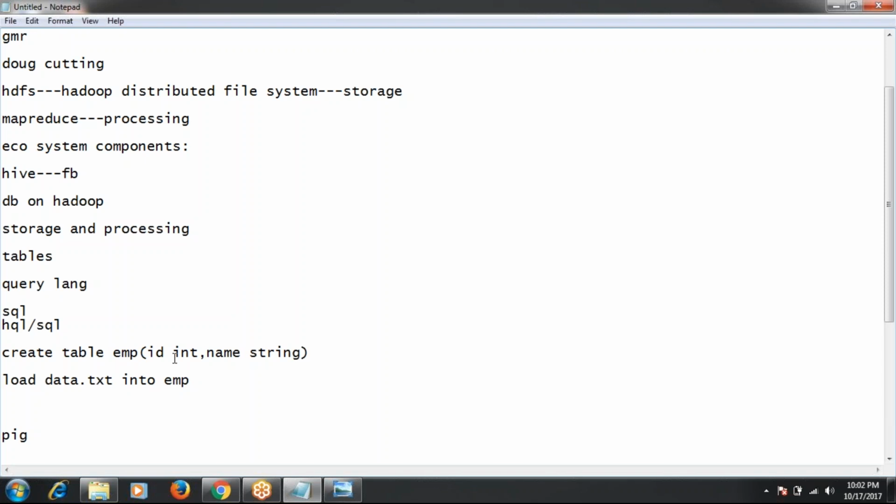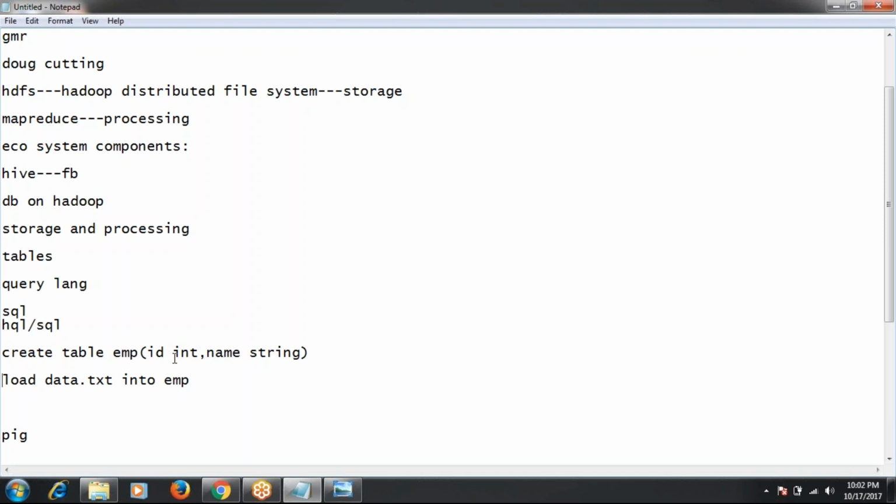Obviously, based on the input file, before creating the table, we have to know how many fields are there in our data. Then based on those fields only, we have to create the table in Hive. Then we can load our data into the EMP table. Got it.